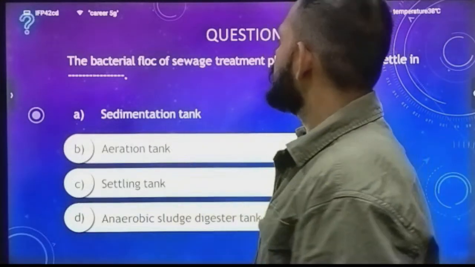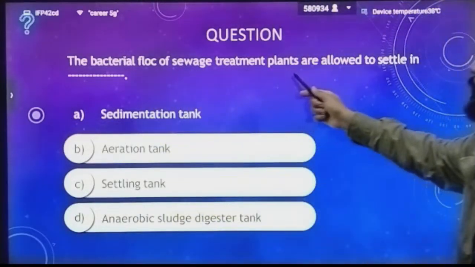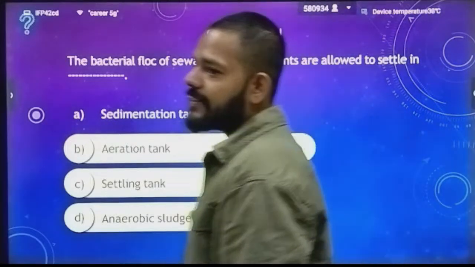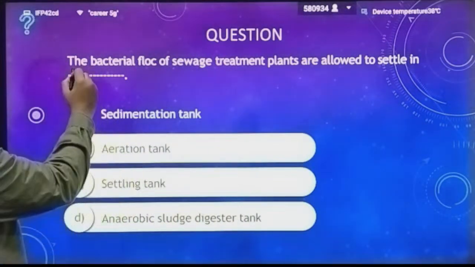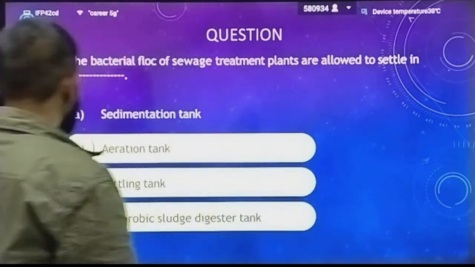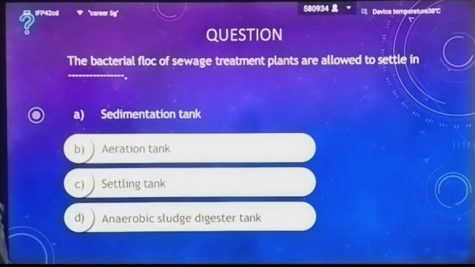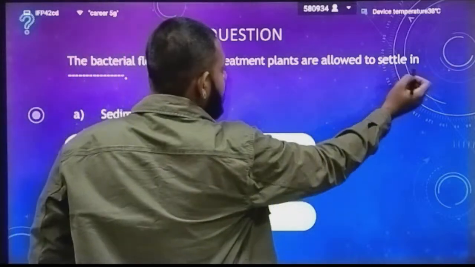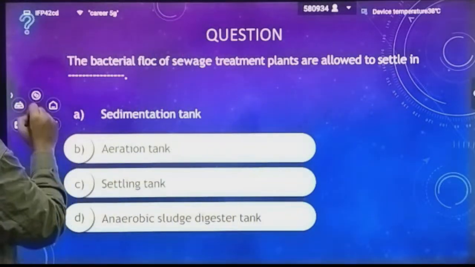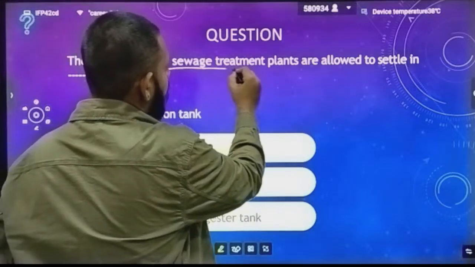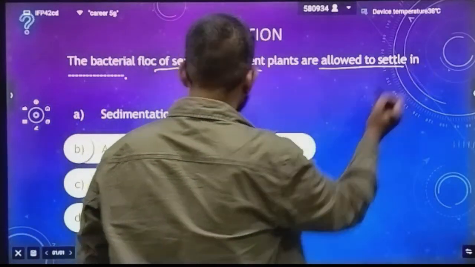So the next question: the bacterial flocs of sewage treatment plants are allowed to settle in, where will you settle them? The question is asking where the bacterial flocs of sewage treatment plants are allowed to settle. You have four tanks: sedimentation tank, aeration tank, settling tank, anaerobic sludge digester. Let's solve this question.